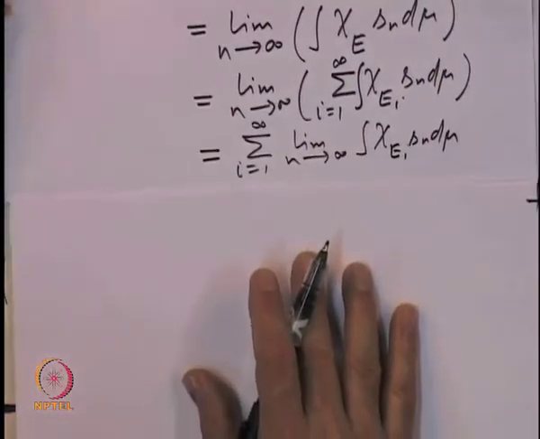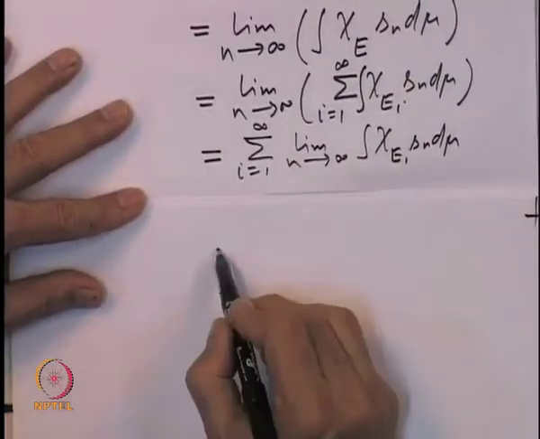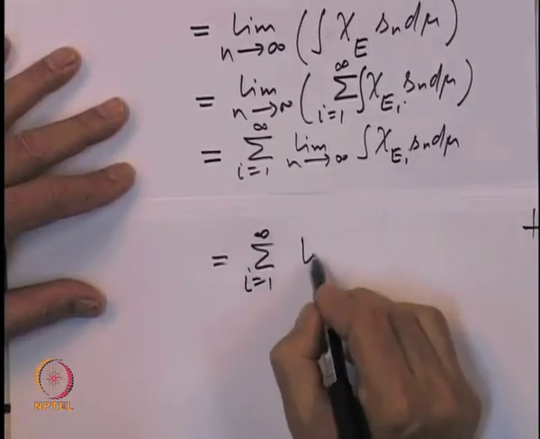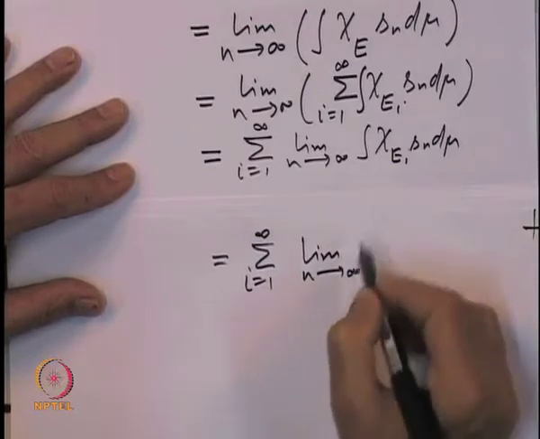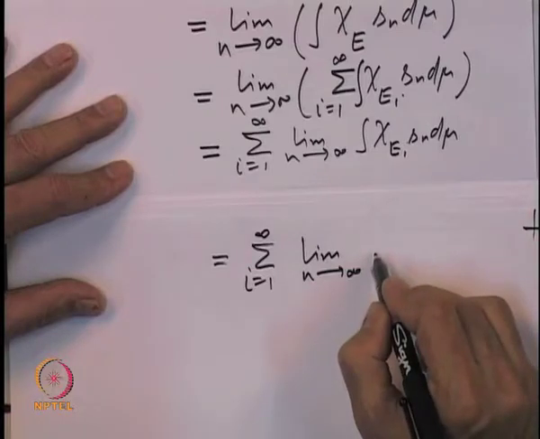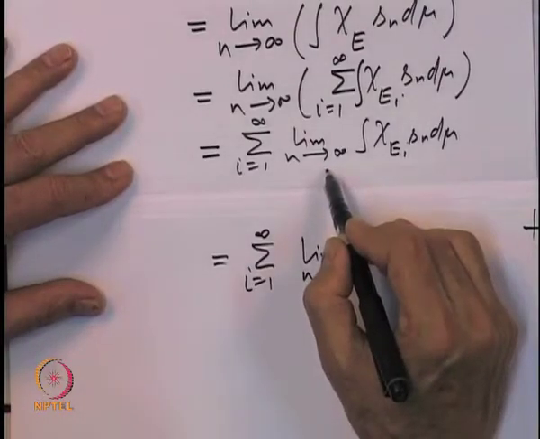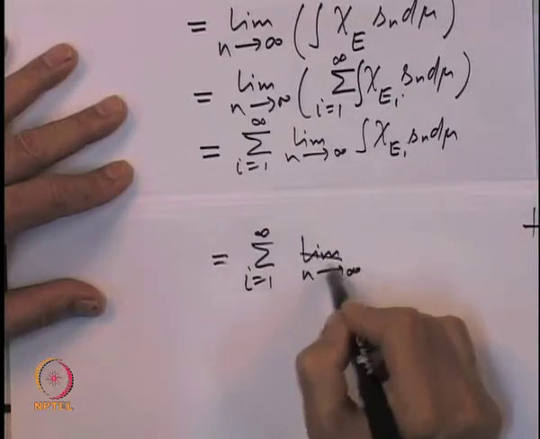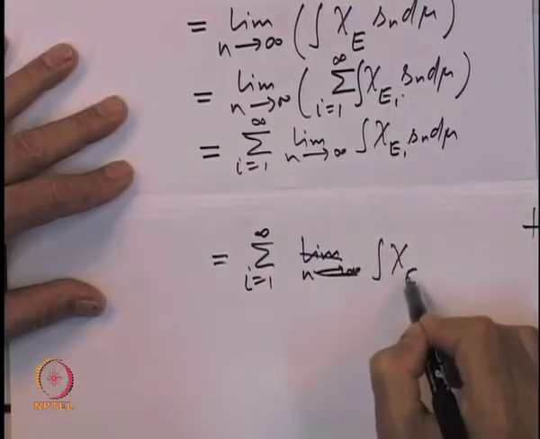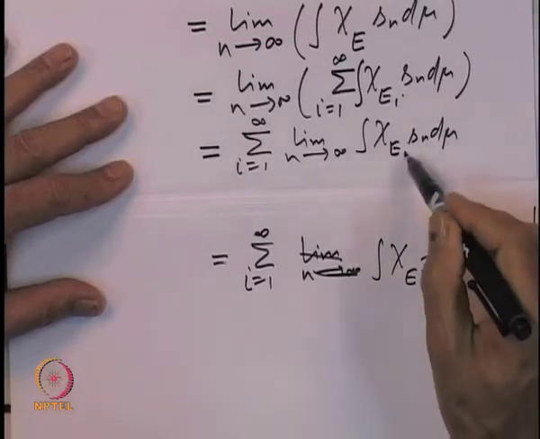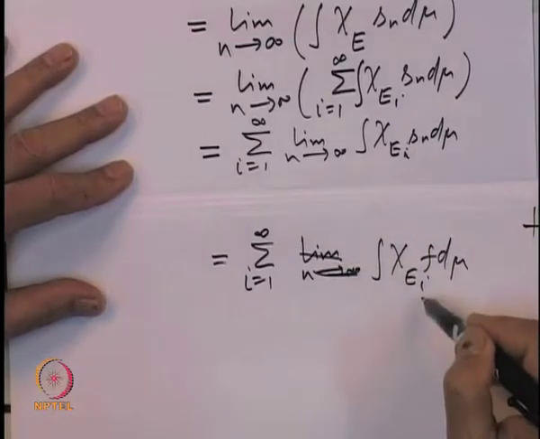And this limit is nothing but the integral of chi E i f d mu, because S n is increasing to f, so chi E i times S n increases to chi E i times f.